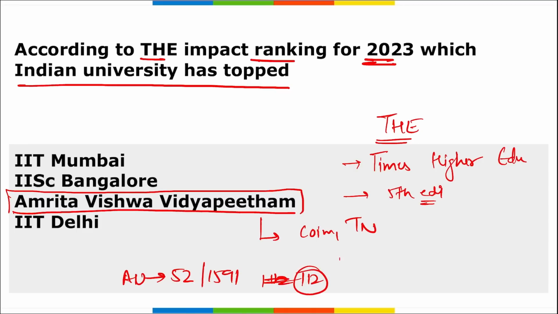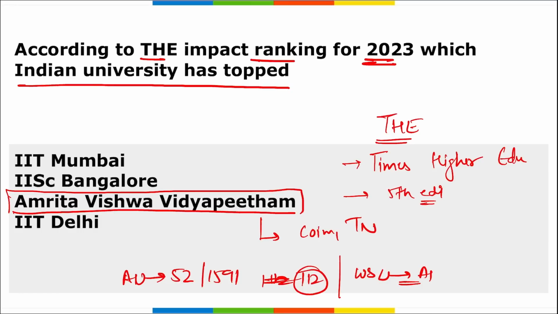Right. Now a question can be asked, which is the university that has topped the overall ranking in the world? Correct. So Western Sydney University, this is in Australia, it has topped the overall ranking, followed by University of Manchester in UK and Queen's University in Canada. Correct.